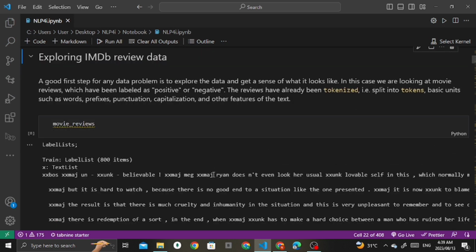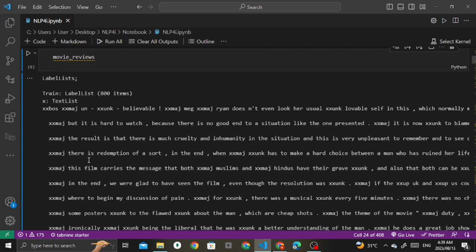Next we will be exploring the IMDb review data. Here in the validation sets, you might be wondering what these xxunk, xxmaj and similar things are. These are unknown words, and they are actually tokens. Let me explain.